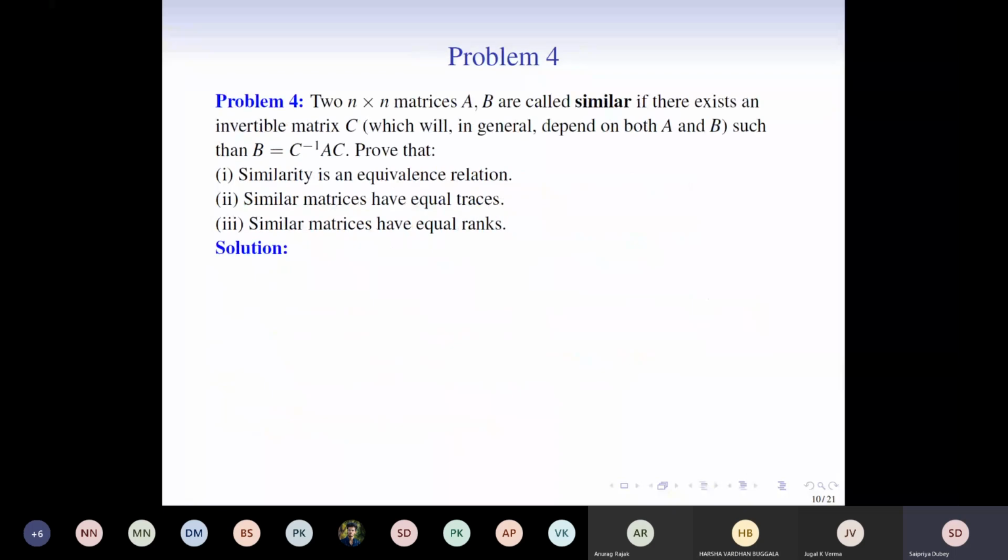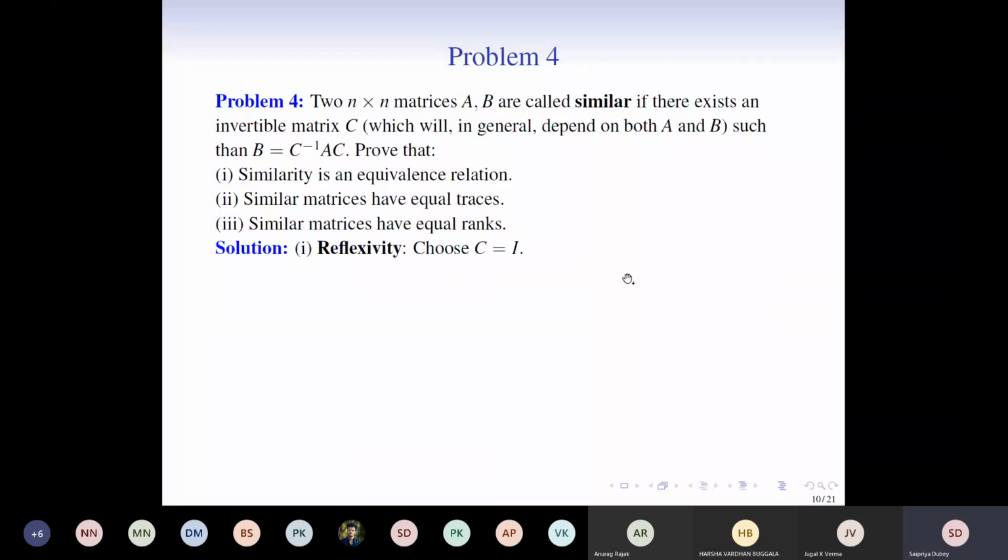Problem number 4. All right. So here let's have two matrices A and B. They are called similar matrices if there exists an invertible matrix C. Please note that it says that there exists an invertible matrix. All right. If there exists an invertible matrix C such that B is equal to C inverse times A times C. So we have to prove that it is an equivalence relation, they have equal traces and they have equal ranks.